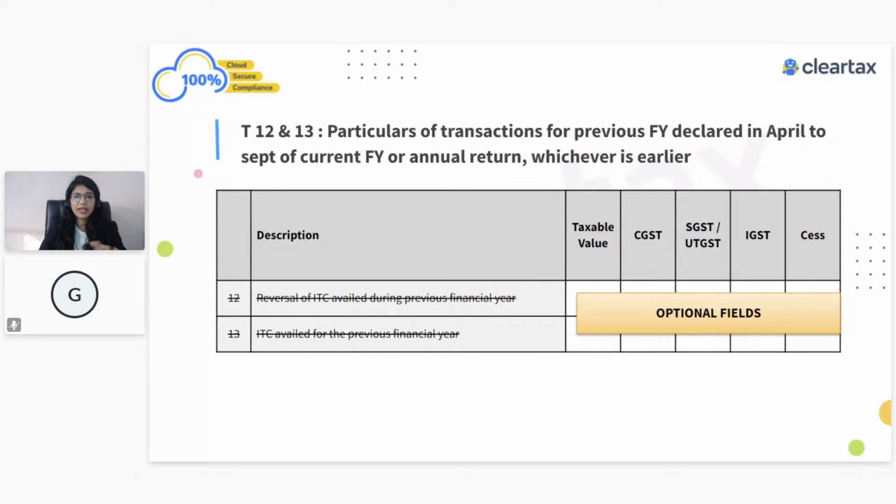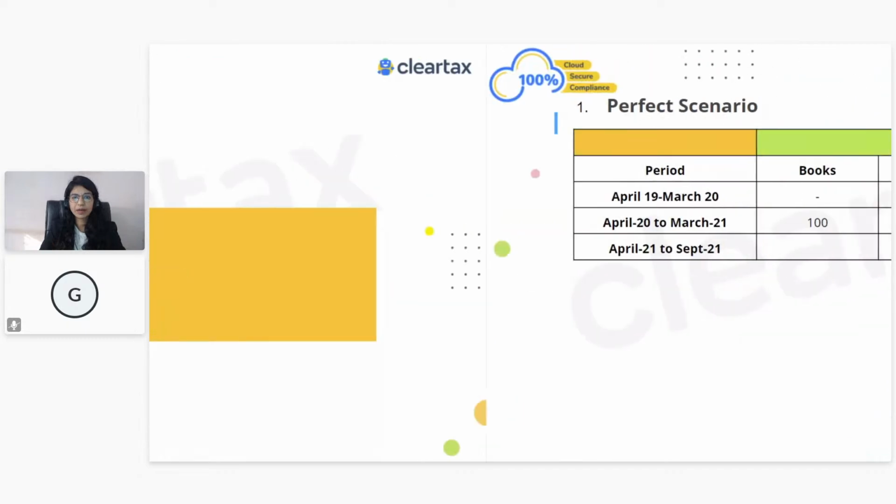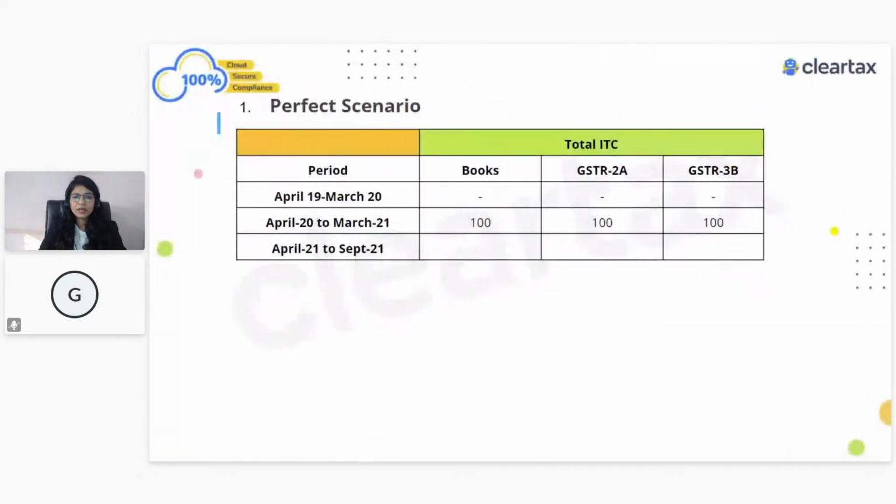If we talk about the ITC part, a simple case is where my supplier is compliant, then we don't have to worry. Something was coming in my 2A, and I also claimed my ITC in my GSTR-3B, things were perfectly okay, which is an ideal case.